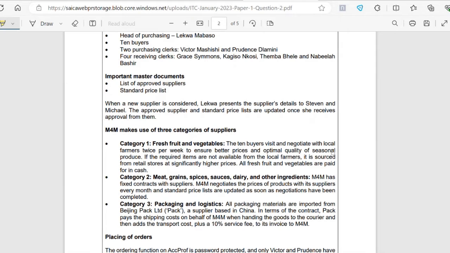When a new supplier is considered, Legwa presents the supplier's details to Stephen and Michael. Okay, so we said Legwa was the head of purchasing. So when a new supplier is considered, the head of purchasing takes the details to the founders of the company for approval. The approved supplier and standard price list are updated once she receives approval from them.